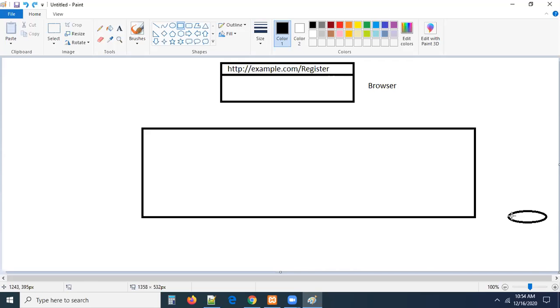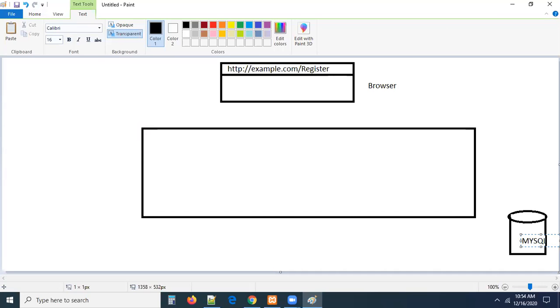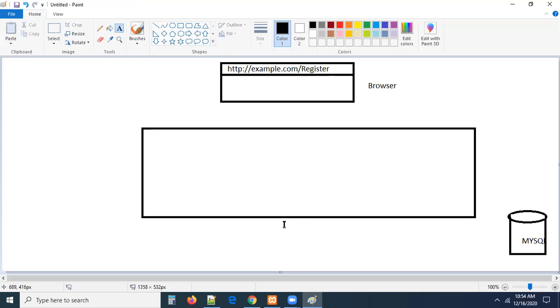Let me clean the line here, so it will look like a database. Perfect. Let us assume this is our MySQL database. I am going to name this MySQL database, and this is our MVC architecture.